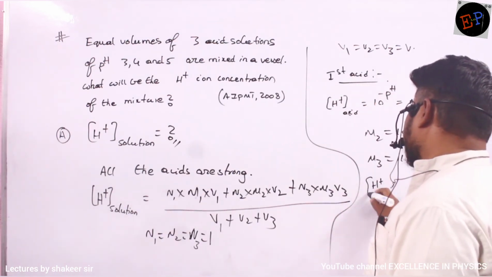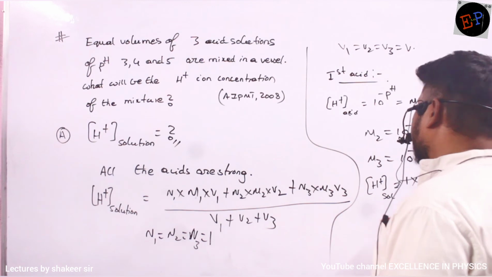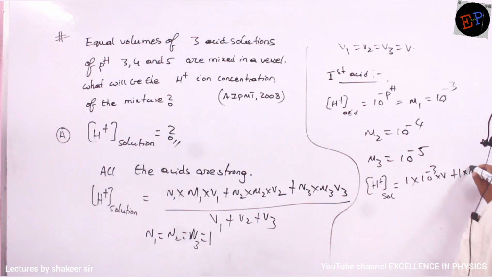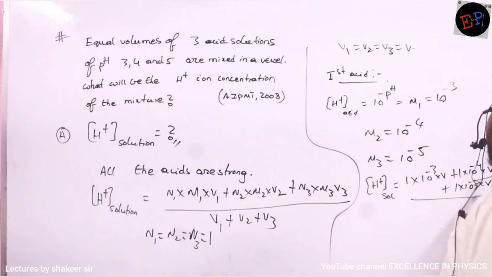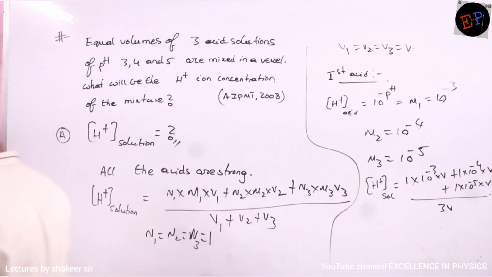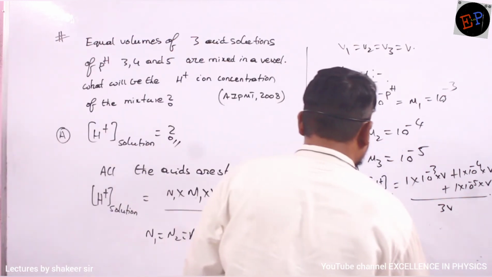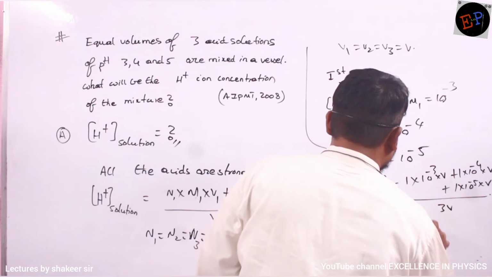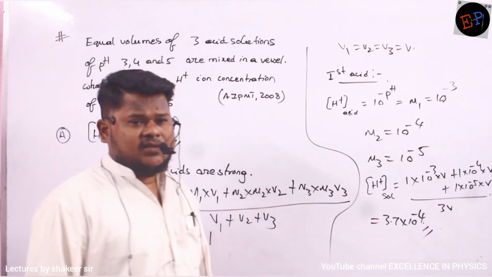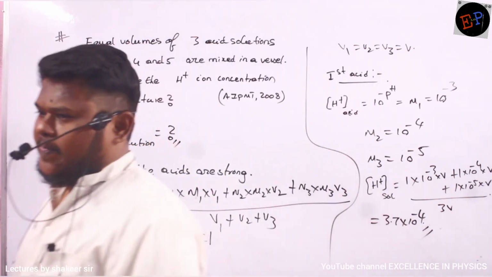So the H plus ion concentration of the solution is equal to 1 multiplied by 10 power minus 3 multiplied by V, plus 1 multiplied by 10 power minus 4 multiplied by V, plus 1 multiplied by 10 power minus 5 multiplied by V, divided by V plus V plus V, which is 3V. If you do this calculation, you will get the required answer, given as 3.7 into 10 power minus 4. So this is the H plus ion concentration of this mixture of 3 strong acids. Is it clear? Make a note.